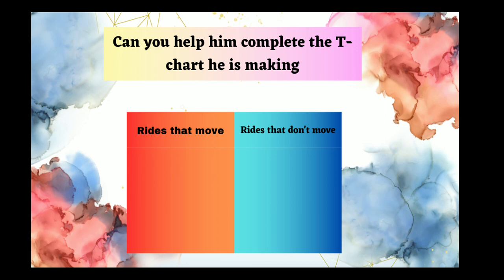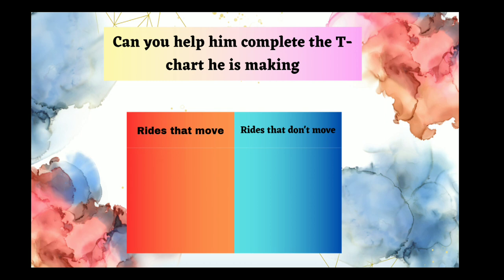Now, this is the T-chart that he has made. Can you help him complete the T-chart that he is making? The first column says rides that move. And the second column says rides that don't move.